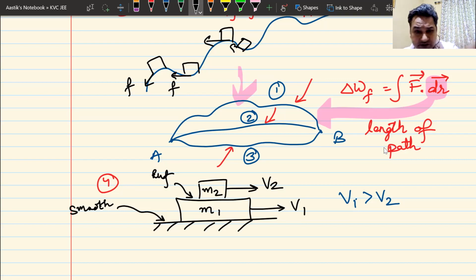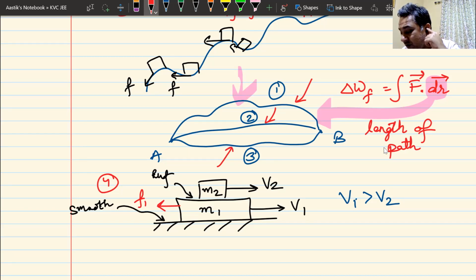If you understand this, you will understand the next point. The best way to understand a point is with an example. Left side. Well done. On left side, that will be the frictional force on block 1, because block 1 with respect to block 2 is moving forward. So block 2 will apply friction on block 1 in the backward direction.